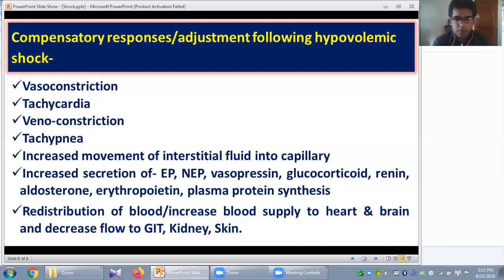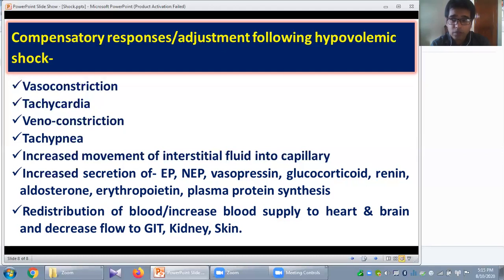And very important, there will be redistribution of the blood. Blood supply to the heart and brain, that is, to the vital organs, will be increased. But blood supply to your skin, GIT and kidney is not very important in this emergency situation.